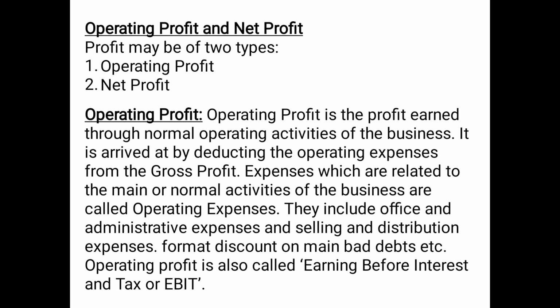So, operating expenses include office and administrative expenses, as we have discussed while discussing the profit and loss account, and selling and distribution expenses, like discount, bad debts, etc. Operating profit is also called earning before interest and tax, or EBIT. So operating profit can also be termed as earning before interest and tax, or in short EBIT.